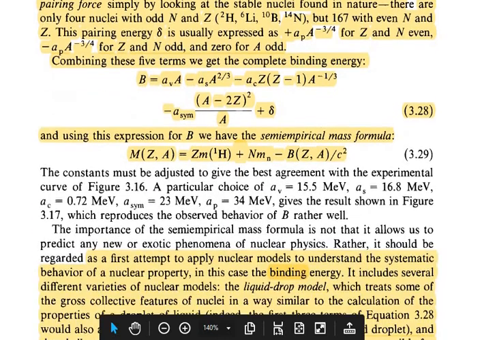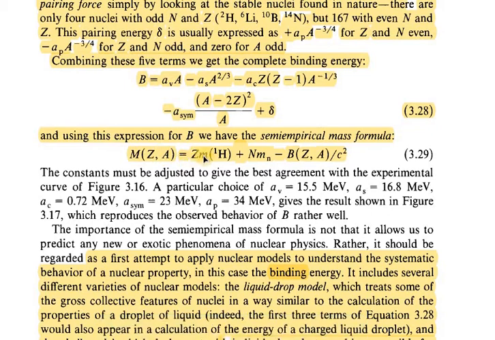Binding energy is Δmc². So the mass of the nucleus equals Z m_1H, the mass of protons, plus N m_n, the mass of neutrons, minus B, the binding energy of this nucleus, divided by c².